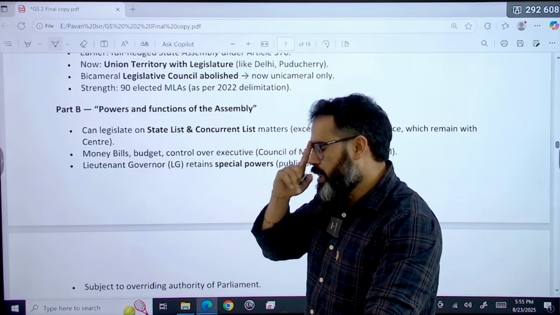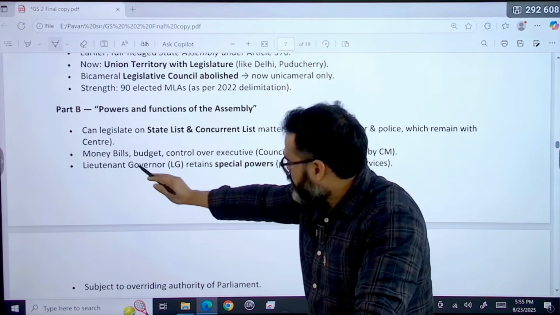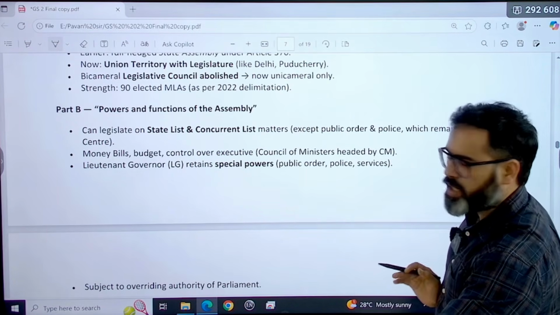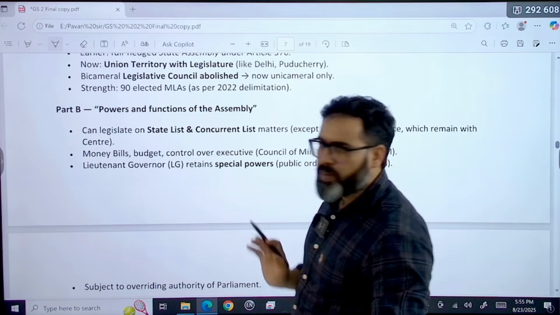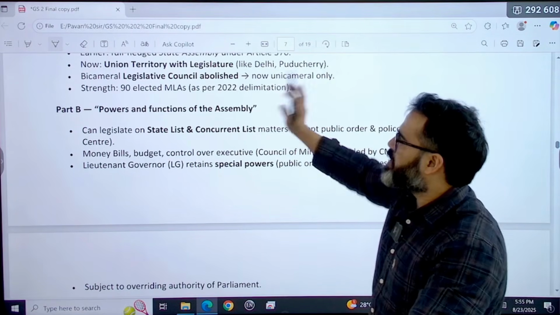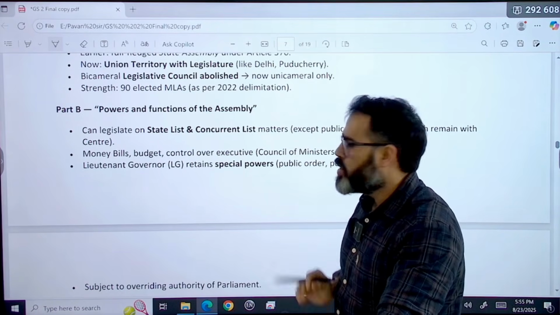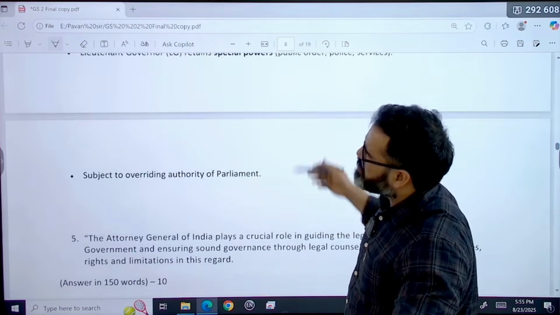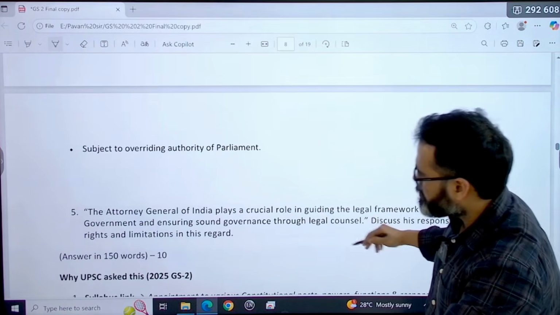This is just like Article 239AA. Money bills, budget, and control over the executive council of ministers headed by the CM, they will take care of. The LG retains special powers, especially regarding public order, police and services. That has clearly been mentioned under the Reorganization Act 2019. Now, subject to the overriding authority of Parliament. That was the answer. Very easy.